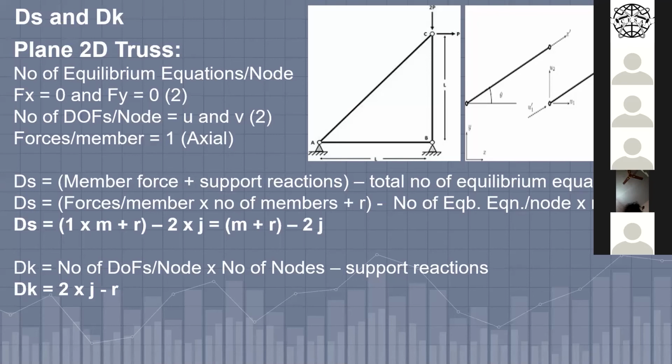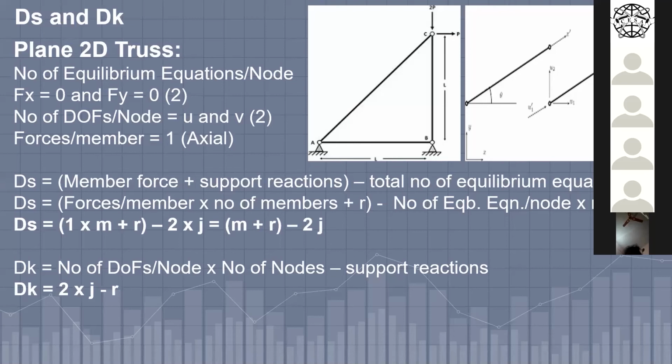And how many equilibrium equations per node? Only two: we are applying summation Fx = 0 and summation Fy = 0. These are the only two equations we apply per node. So जितने भी nodes हैं, उतने nodes multiplied by 2, that many equilibrium equations we can generate to solve the plane 2-dimensional truss, right? So minus 2j. What is 2? 2 means summation Fx = 0 and summation Fy = 0. j means the total number of nodes, right? So ds equation: m plus r minus 2j.